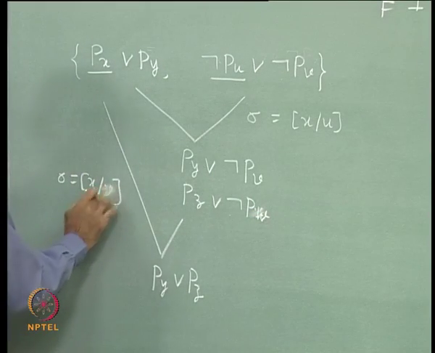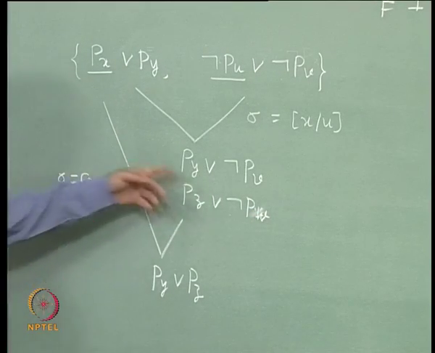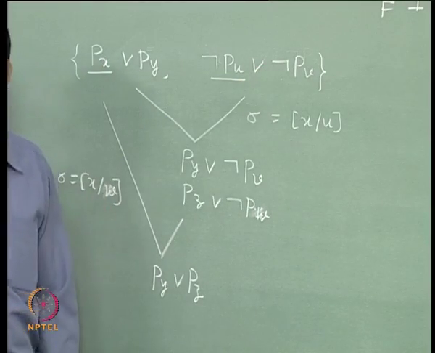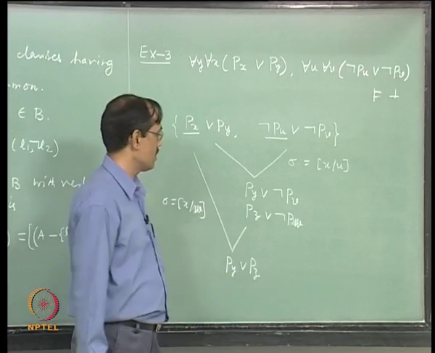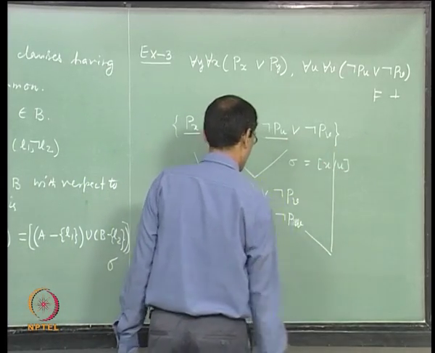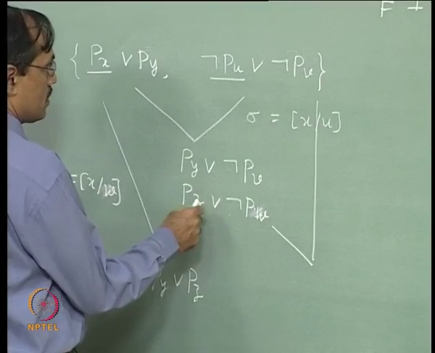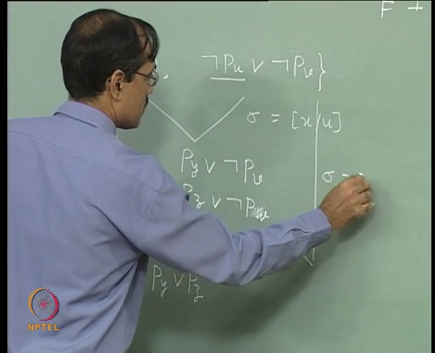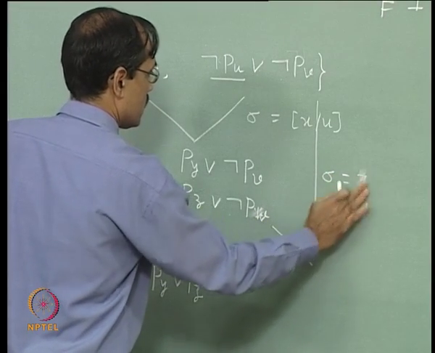Okay. Now, it is having no common variable with this, even no common variable with this, anyway I can resolve. So, now when I resolve these two, so with which one? Pz with not Pu, so z by u or say u by z.